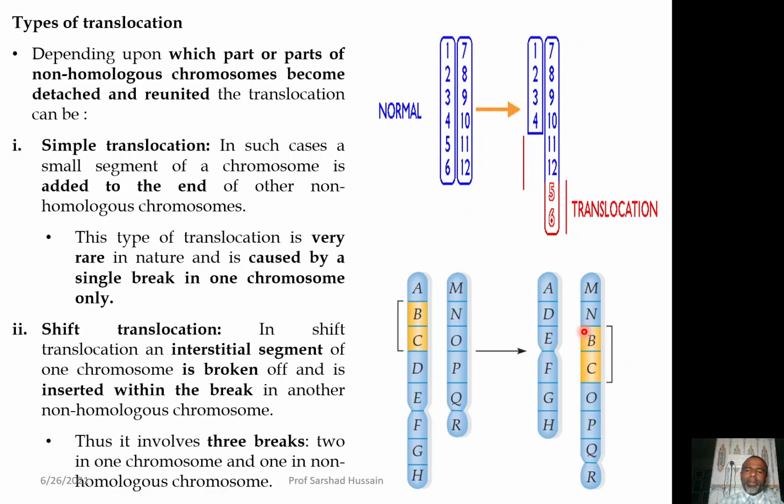That is, the break will take place between N and O, and the translocated part will be inserted between N and O. So, in total, there will be 3 breaks, one break between N and O, and 2 breaks, one between A and B and the other between C and D, so that the B and C block may be detached from this chromosome.